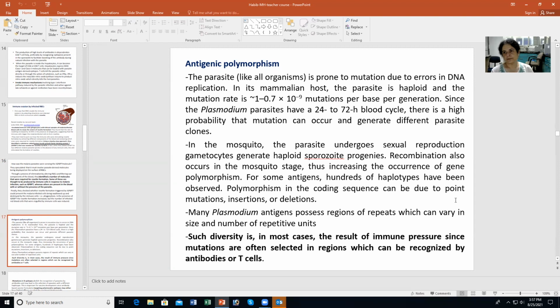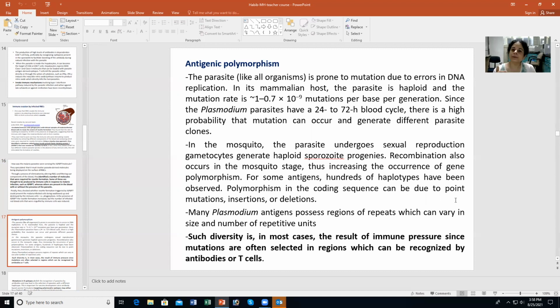Now, antigenic polymorphism. This is another way that the parasite evades immunity. Antigenic polymorphism is seen in all organisms, right? But let's look at it in the context of malaria. Now, the malaria parasite is prone to mutations. As DNA replication happens over multiple replication cycles, daughter parasites are being formed and DNA is replicating. In this replication process, it's a normal error of DNA polymerase-mediated replication, so you have some mutations coming in. In the malaria parasite, there is about 1 to 0.7 times 10 to the power minus 9 mutations per base, and that's the rate of the error of the DNA polymerase.